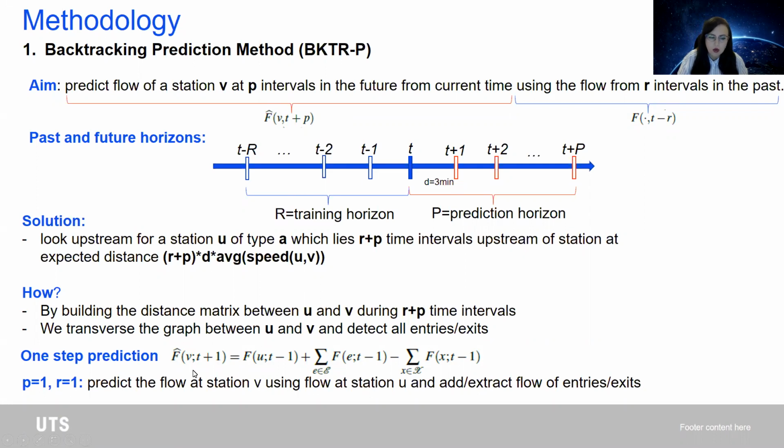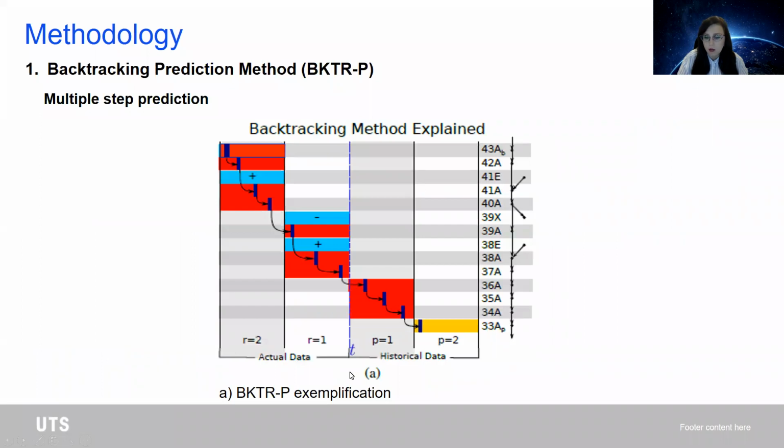And basically, we are estimating this flow based on what we have found, plus or minus the entries or exit traffic flow. However, when we have multiple time points, this becomes a little bit more complicated. So assuming that we are at time t and we want to predict at p equals 2 into the future, which is basically 6 minutes into the future, and using the last 6 minutes of reported data set, so r equals 2,